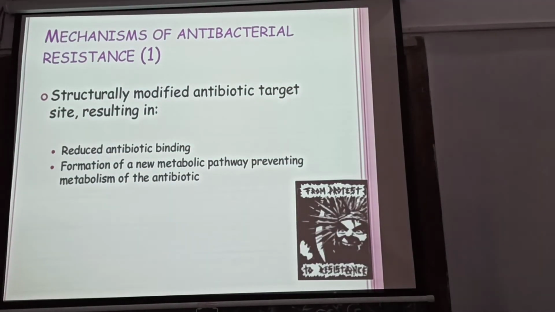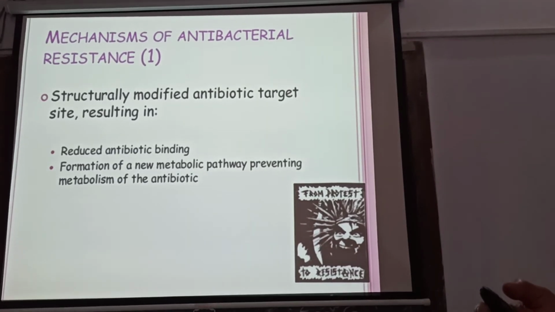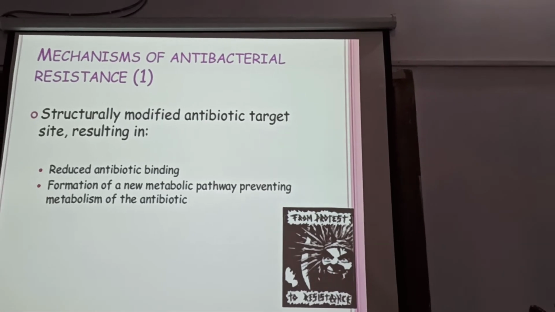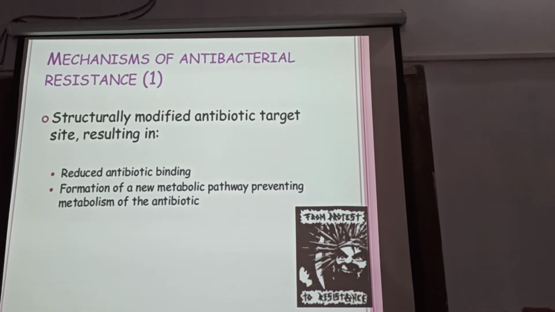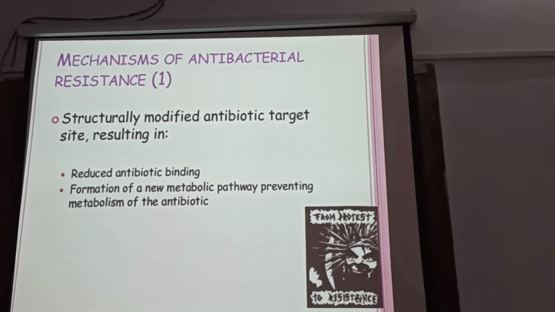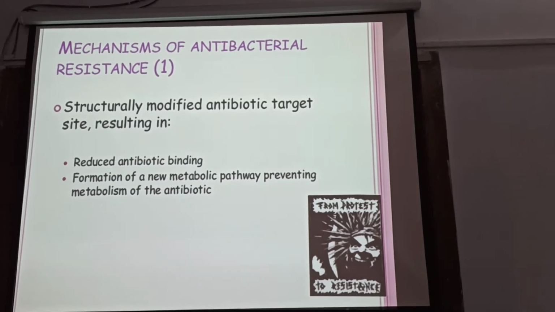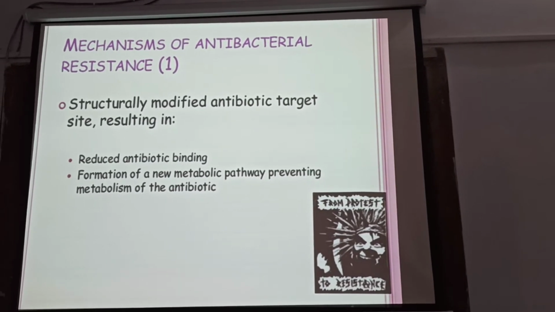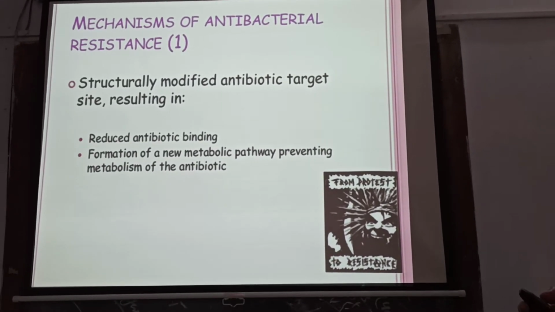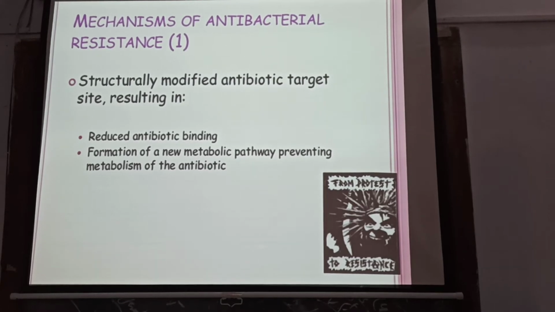Mechanism of action के अनुसार भी हम लोग. Now the other part of the antibiotic, which is important, is the development of bacterial resistance. The mechanism of antibacterial resistance, किस ढंग से बैक्टीरिया रेजिस्टेंस पैदा कर देता है, that is important. A structurally modified antibiotic target site resulting in reduced antibiotic binding. These are the ways the bacteria reduce the efficiency of the antibiotic and cause resistance.